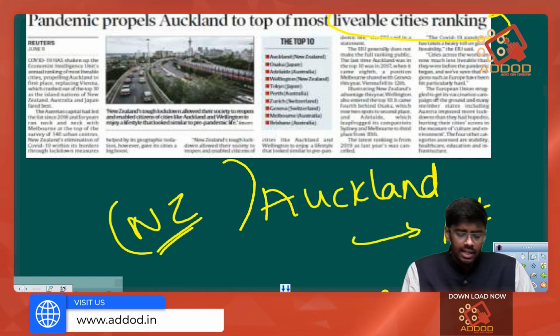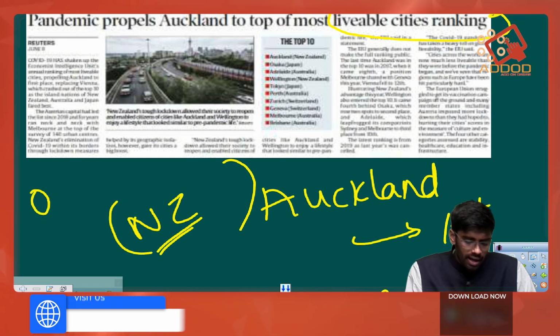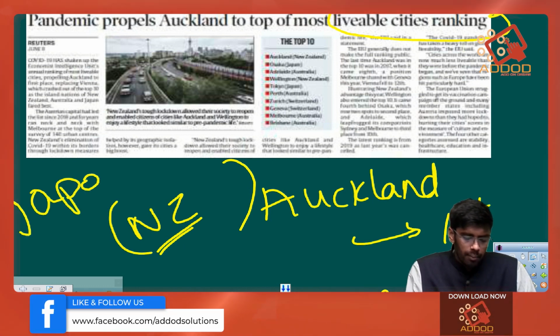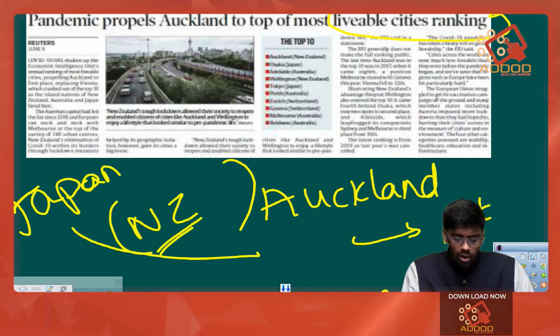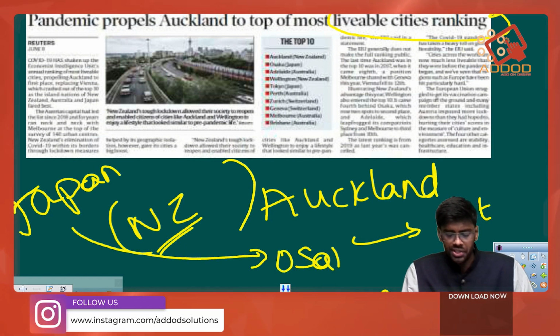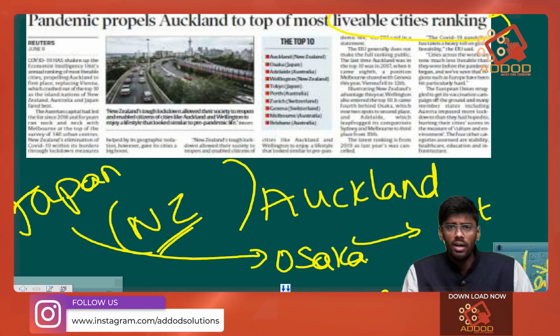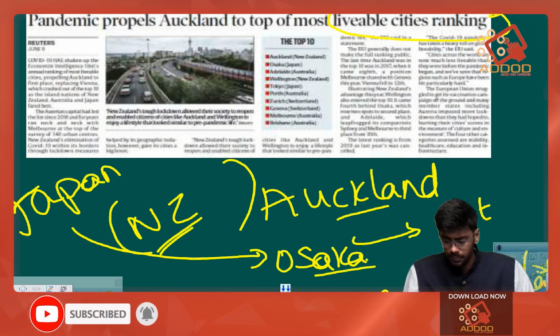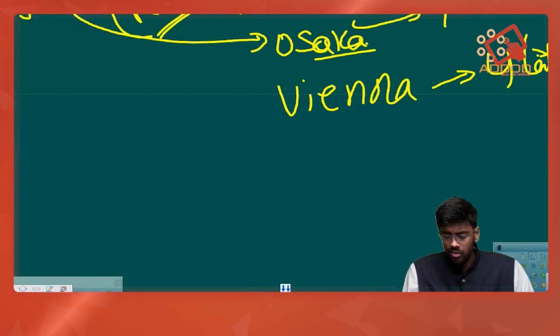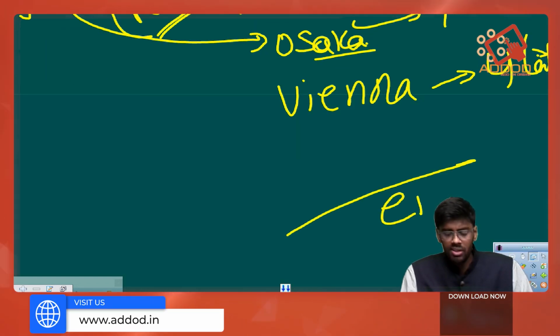Also we have the country of Japan, which is able to get second ranking in this index. So we have the city of Osaka, which is a city in Japan, it has got second ranking. So these two you should remember, and with this we have come to the end of this session.